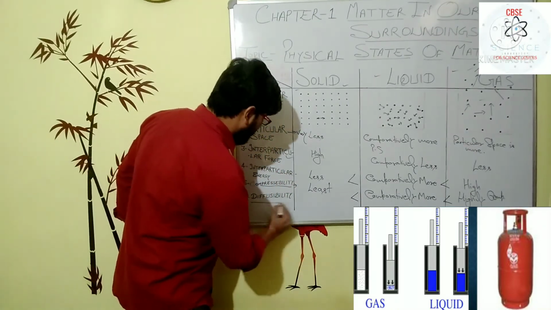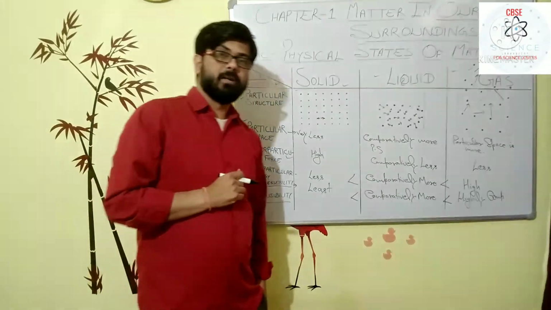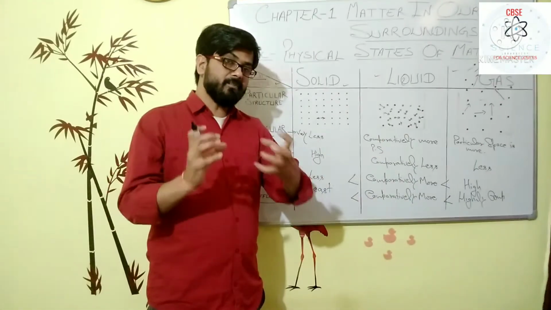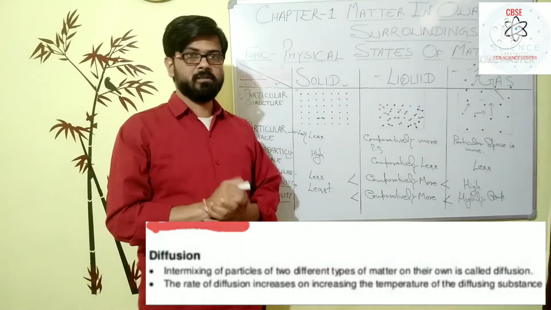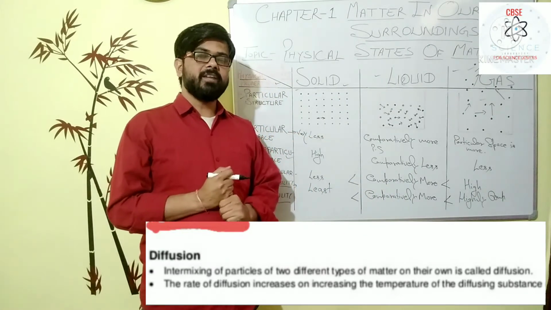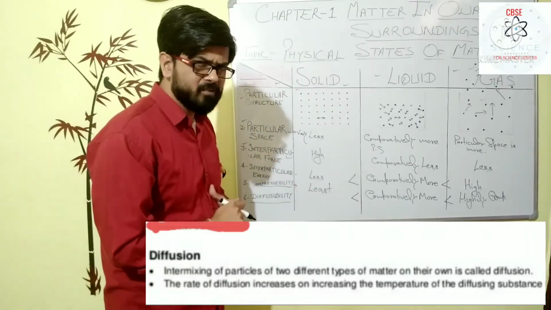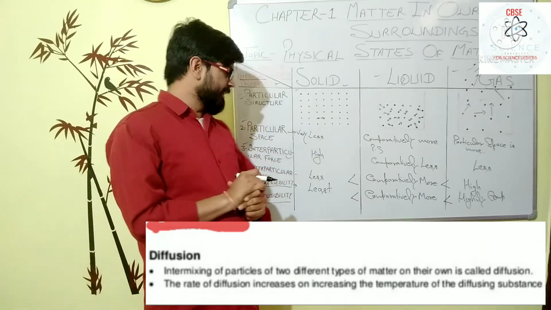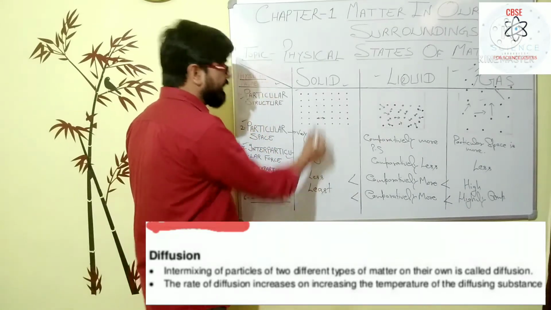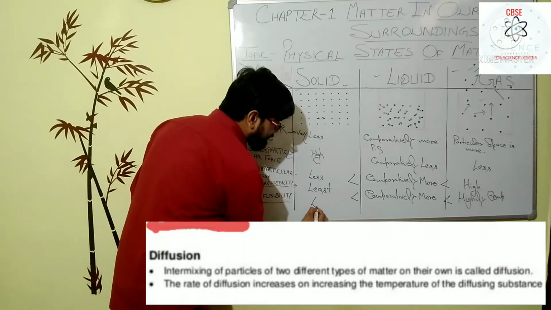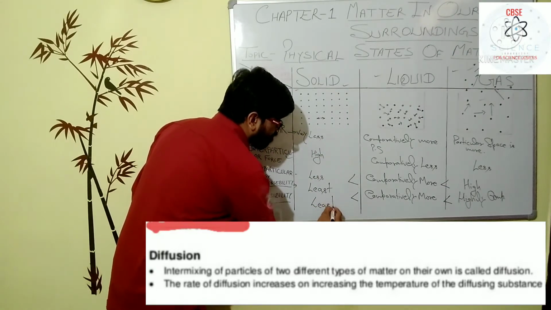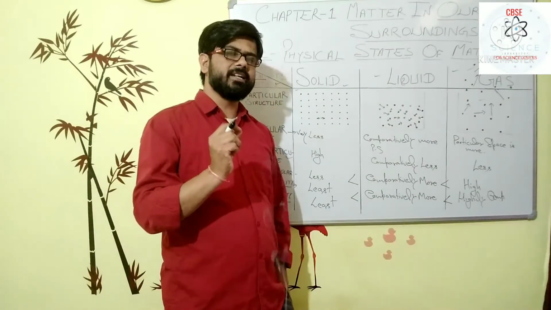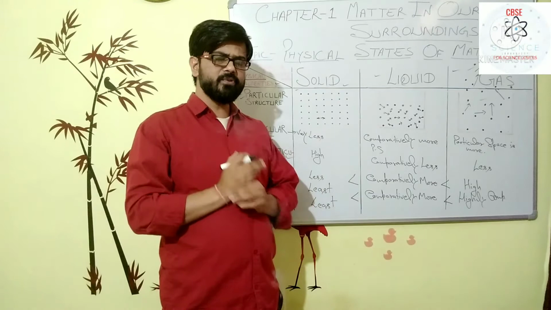Now see diffusibility. As I told you in our previous video, the intermixing of two matter particles is said to be diffusibility, or you can say the bidirectional movement of two matter particles is diffusibility. The diffusibility in case of solids is very least. In the solid physical state the diffusibility is very least, but diffusibility is there.